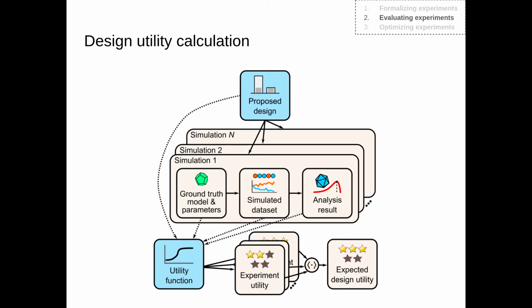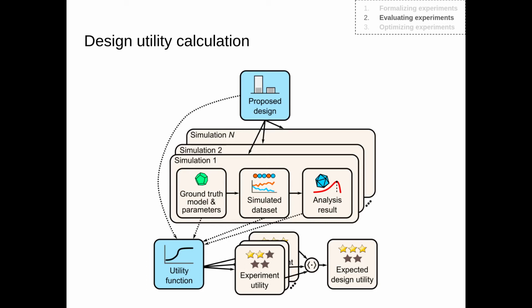Now, having done the simulations, we can feed the results of those simulations into a utility function. The utility function is again a user-specified input into the method, and it is supposed to represent what the research goals of the experiment are. For example, if we want to do parameter estimation, then the utility function could take the result of the analysis, so the parameter estimate, and could take the ground truth parameter value and compare them.